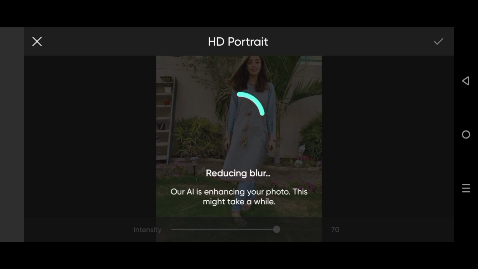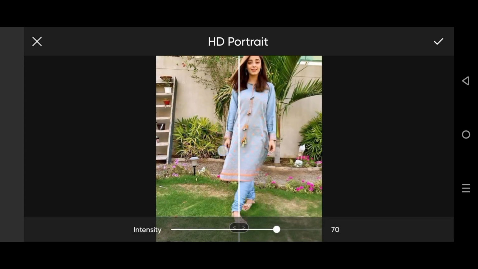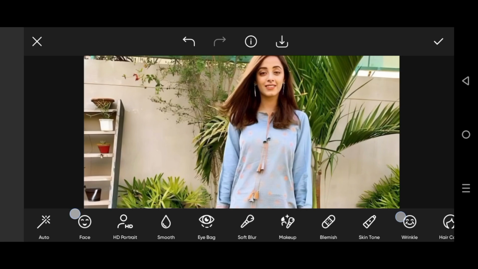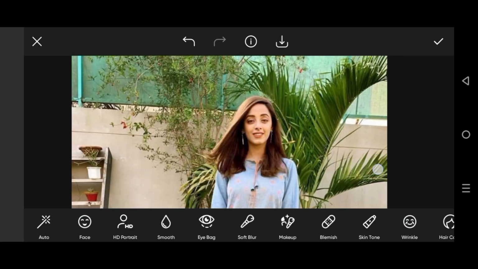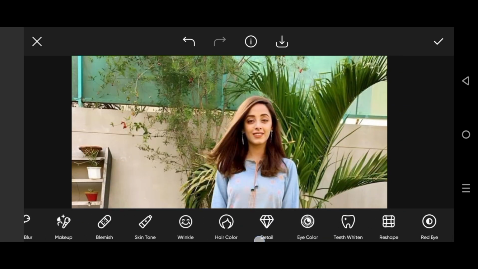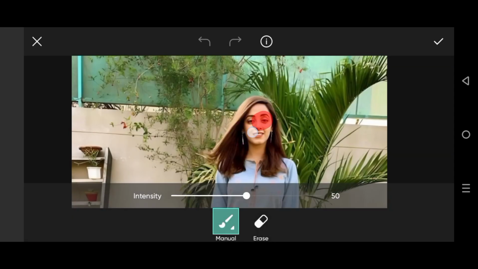Dear students, here I have to apply the HD portraits option on the picture for its detail fixing with the help of artificial intelligence. Its blurriness has been reduced, friends, which can be seen like that, and further we can apply the detail options on our face, guys.